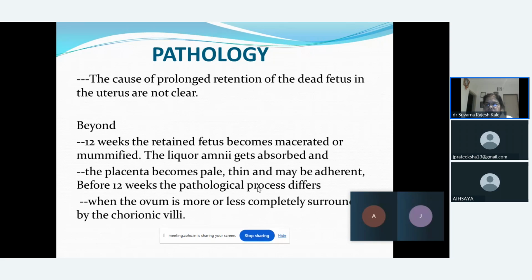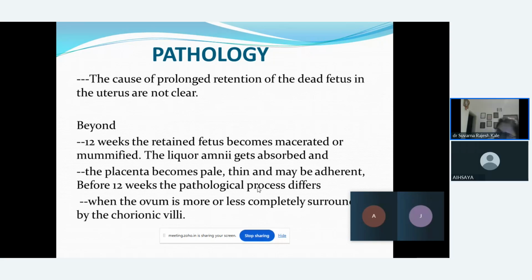So what are the pathological changes which we see in the case of missed abortion? The cause of prolonged retention of the dead fetus in the uterus is not clear. But when we say it is beyond 12 weeks, the retained fetus becomes macerated, or we say it becomes mummified, and the liquor amniotic fluid gets absorbed.